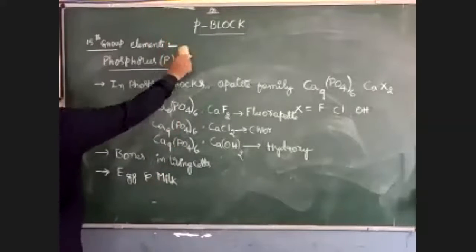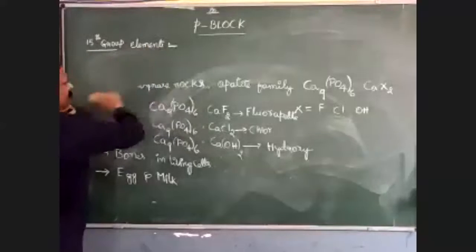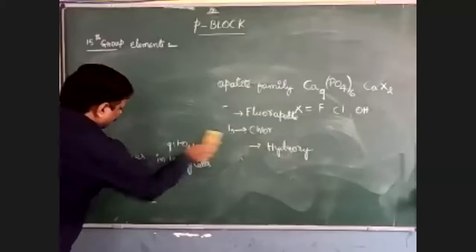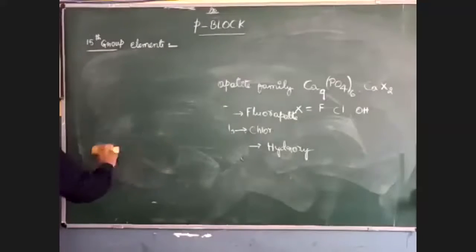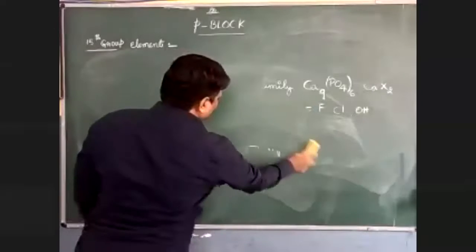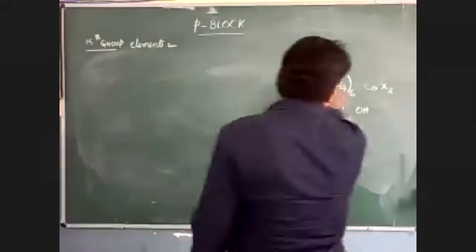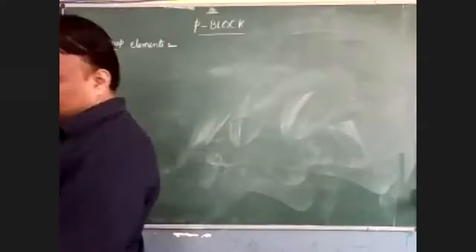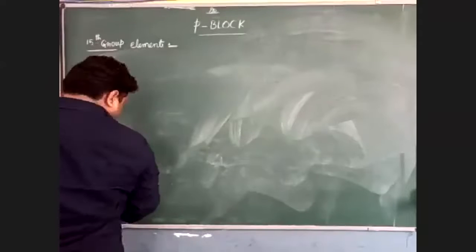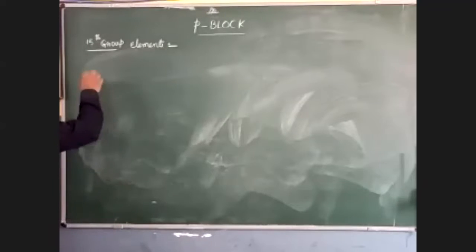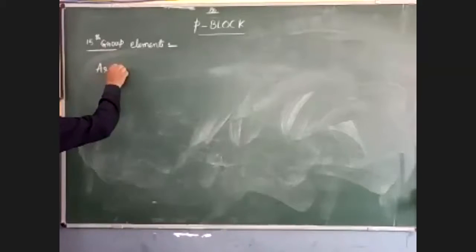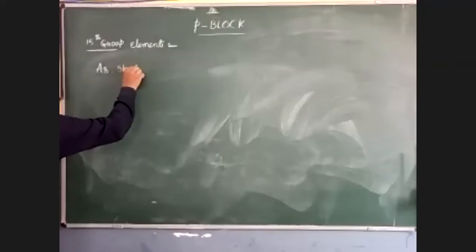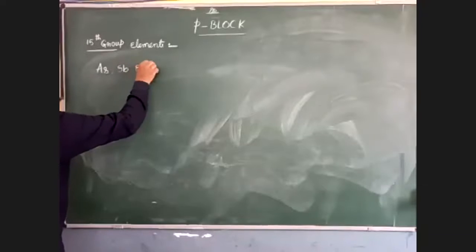Then come to the remaining elements. Where are they present? The remaining elements here are arsenic, antimony, and bismuth.